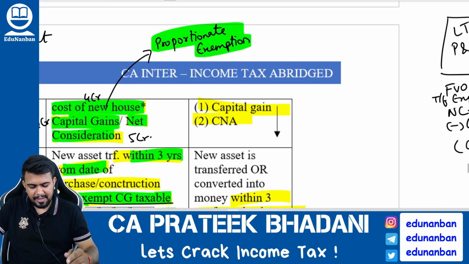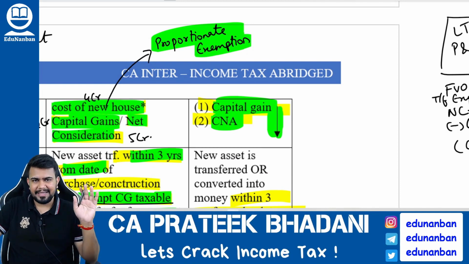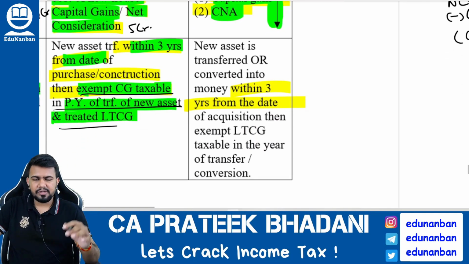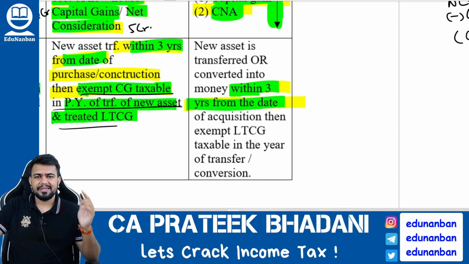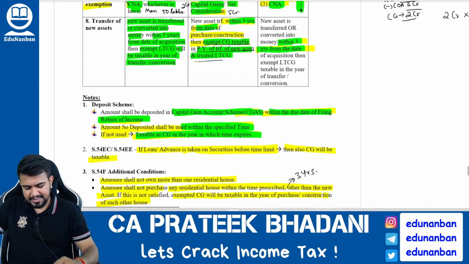In such case, capital gain or cost of new asset, whichever is lower, will be exempt from tax. This also should not be transferred at least within 3 years. If it is transferred within 3 years, then the capital gain which was exempt earlier will become taxable once again. So these are the 6 exemptions.